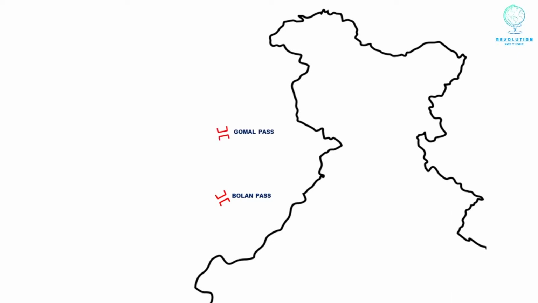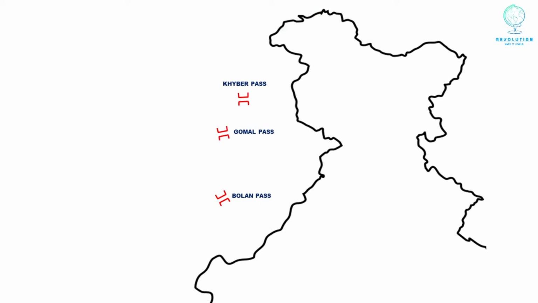The second pass is Gomal Pass. It is a mountain pass on the Durand line border between Afghanistan and the southeastern portion of Pakistan. It takes its name from the Gomal River and is midway between the legendary Khyber Pass and the Bolan Pass. The third is Khyber Pass. The Khyber Pass is a mountain pass in the Khyber Pakhtunkhwa province of Pakistan on the border with Afghanistan.